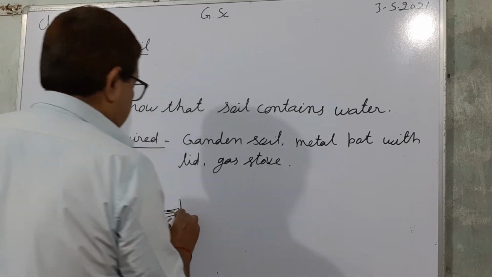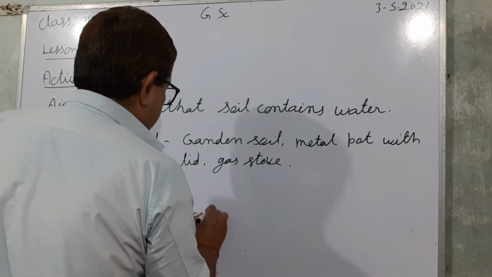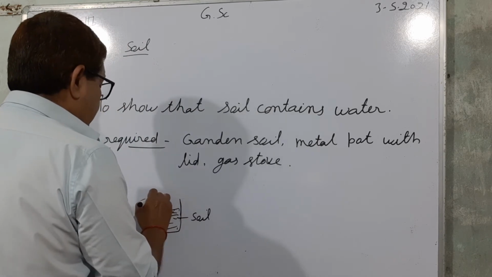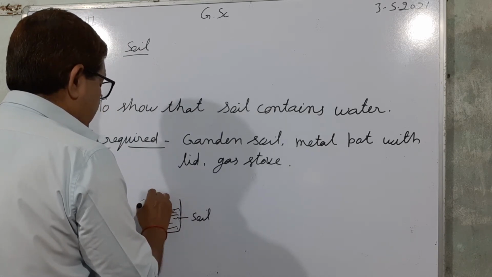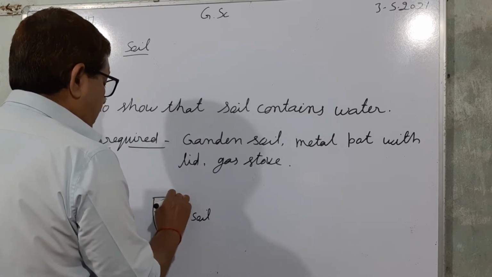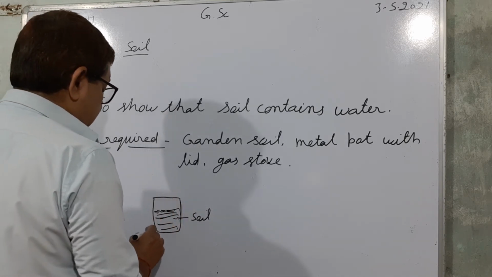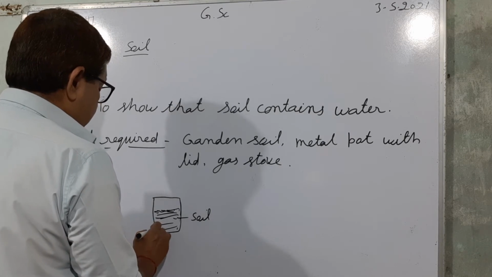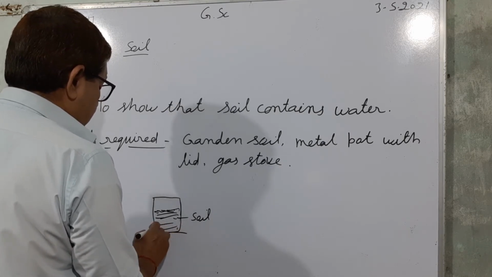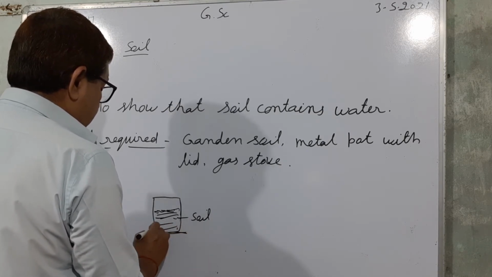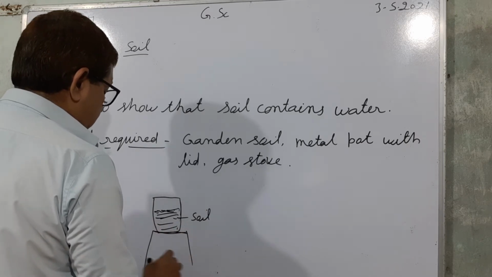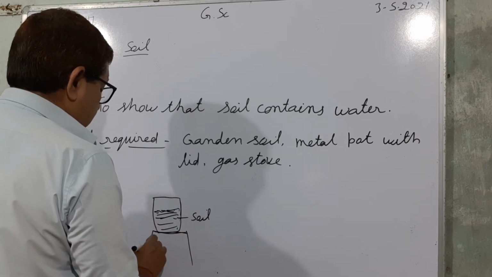This is soil, and cover the pot with the lid. Now this is the net and this is the lid.